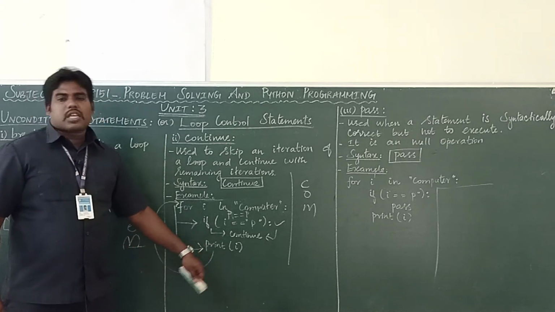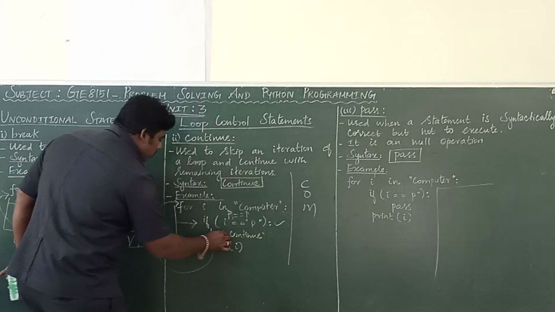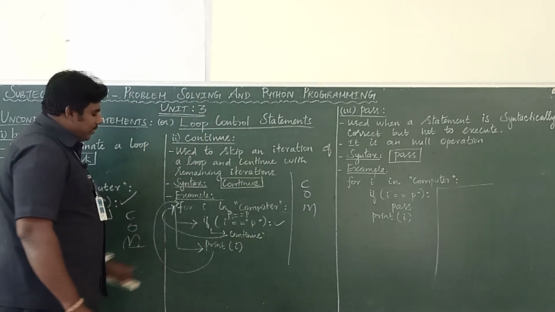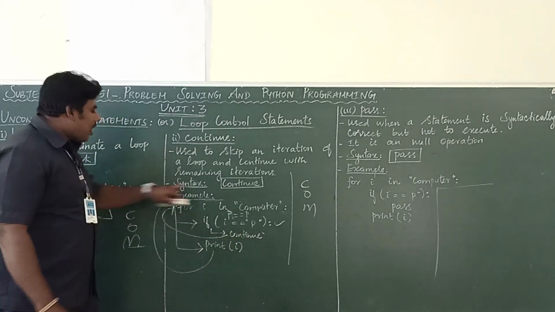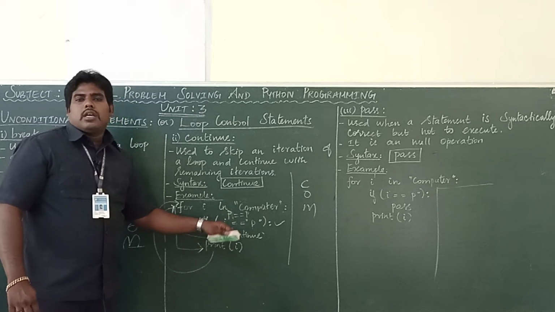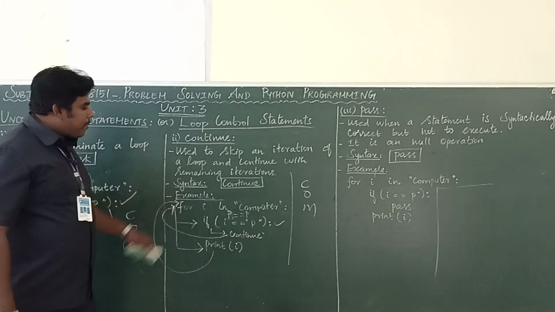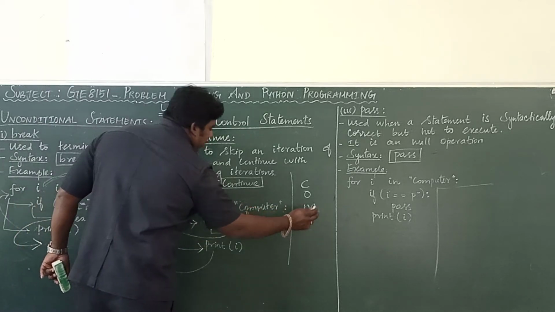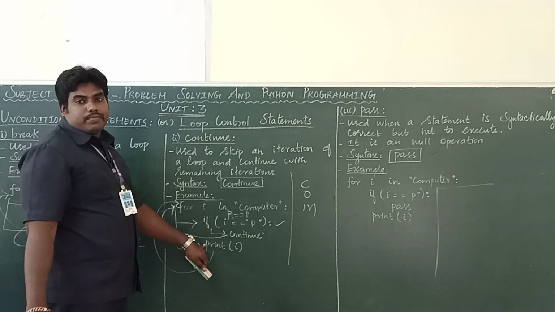So this line will be skipped. This continue will go back to the for loop. It won't allow the other lines to execute. It will skip the statements next to the continue. So this P cannot be printed here. The P should not be printed because it was skipped.